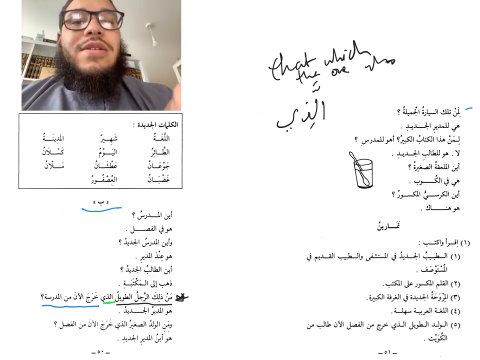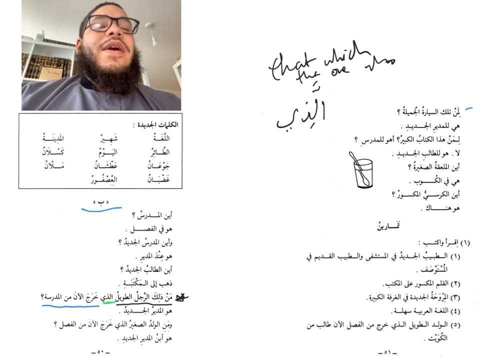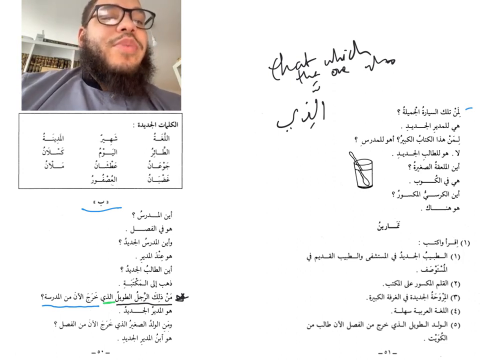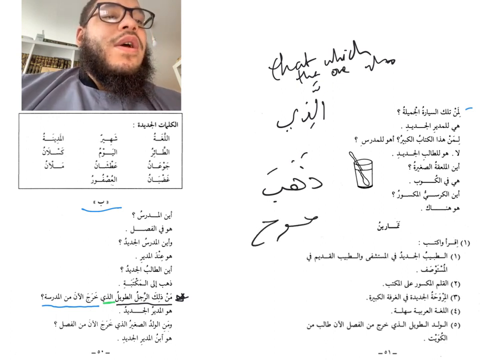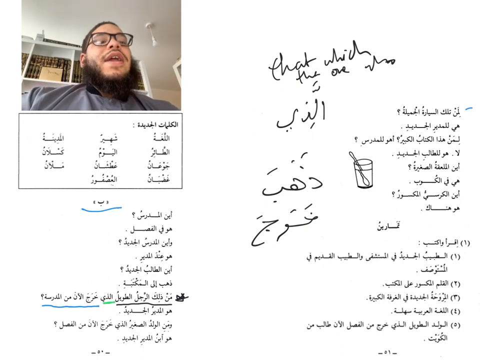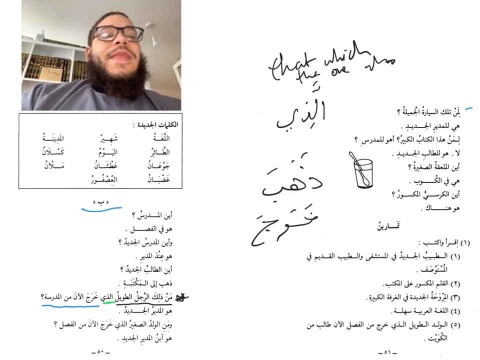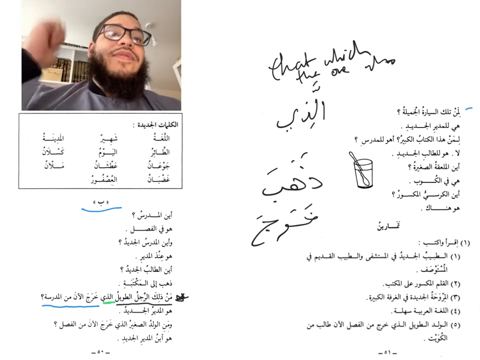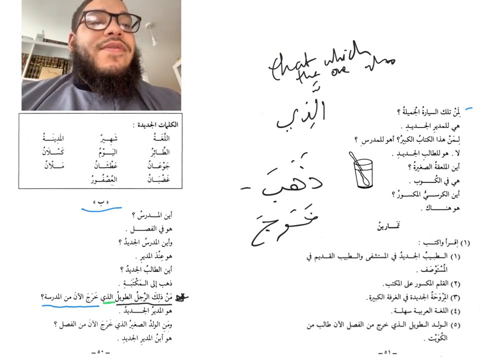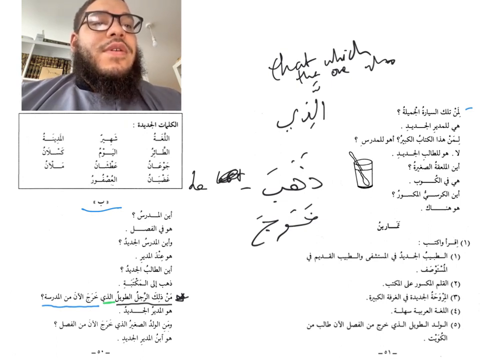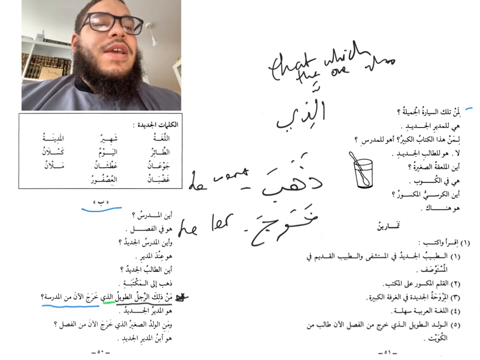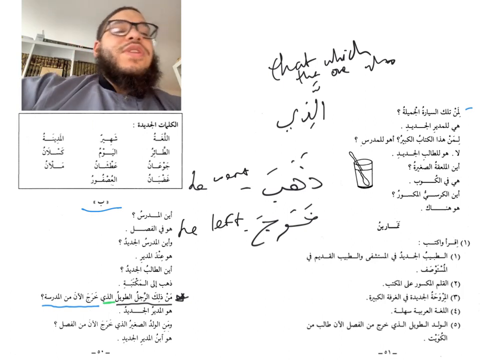Also, within this lesson, we learn the usage of the past tense verb. Here we are introduced to two past tense verbs. We have ذهب and we have خرج. Now, in the Arabic language, the default usage of the verb is singular and it's for the third person. So ذهب means he went. As for kharaja, it means he left. Okay, so these are two verbs in the past tense.